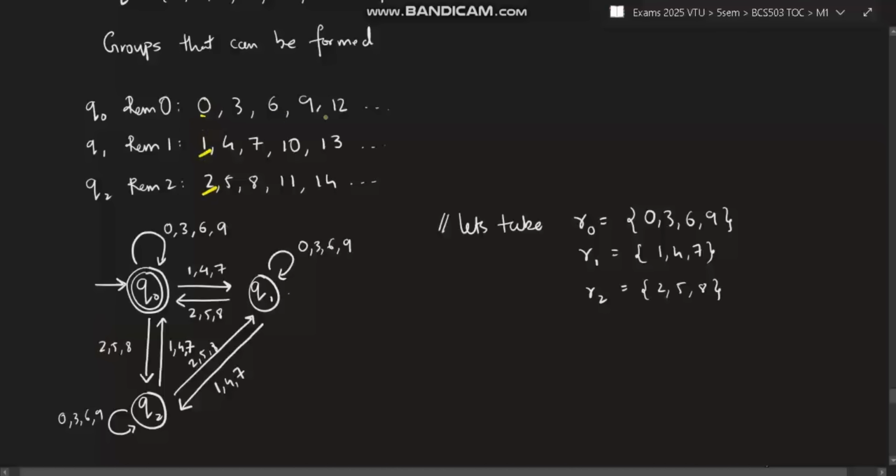So zeros group, it will be a self loop to 2. 2 1, the remainder will be 0 because 21 divided by 3 is 0. So 0 means it should go back here. So 147 group will go back to the Q0, and 258 means the remainder will be 1. Right? 22 divided by 3 is 1. So 2's group, it will go to Q1 where the remainder is 1. Okay, that's how you solve the divisible by 3 problem.